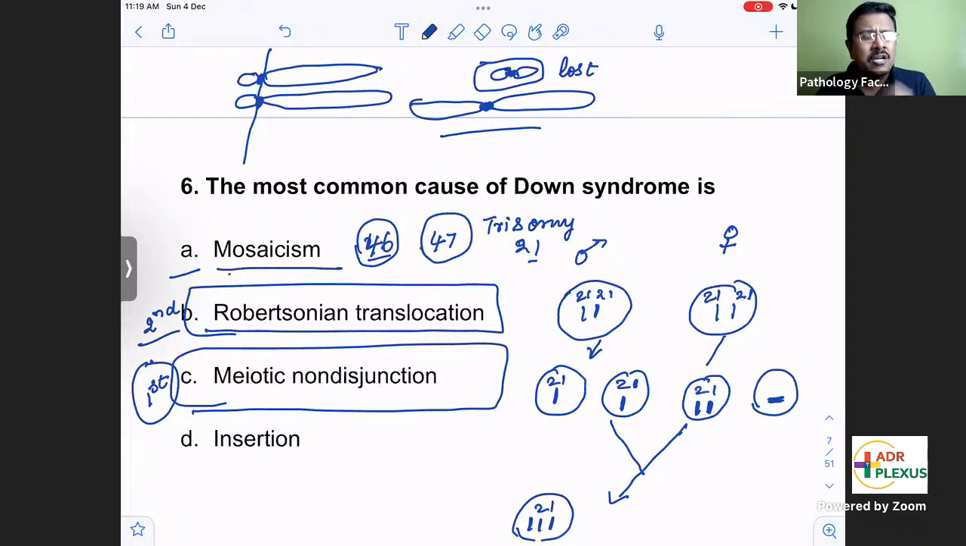Like that we will say. So mosaicism the least common cause of Down syndrome. Okay, so for the most common cause என்னன்னு பாத்தீங்கன்னா meiotic non-disjunction. Meiosis அப்ப equal-ஆ பிரியாது. This is the reason. Okay.